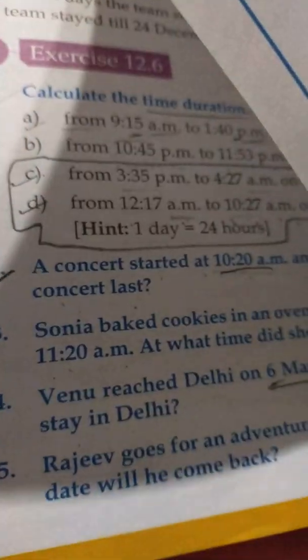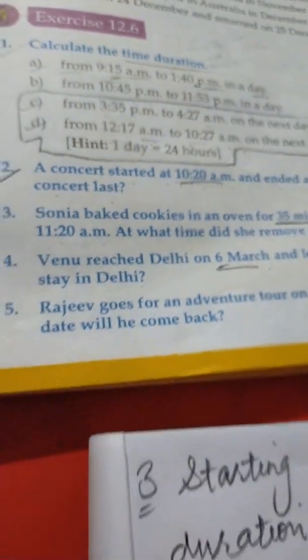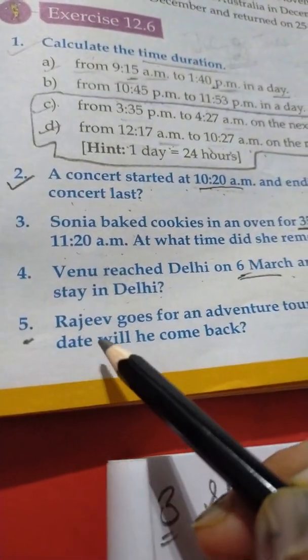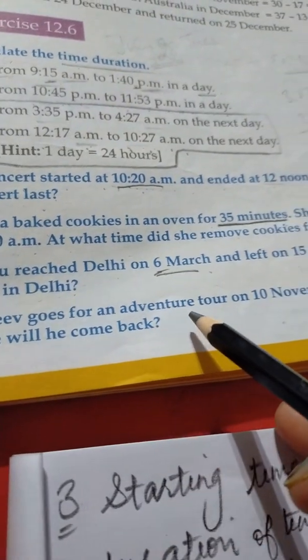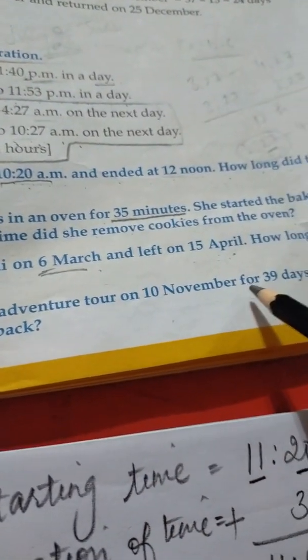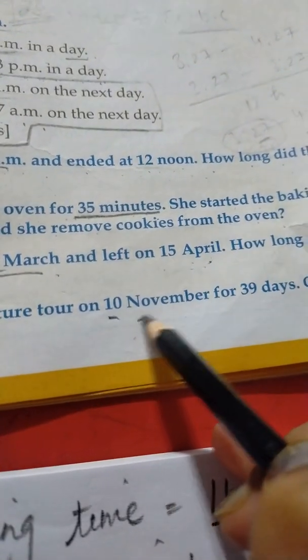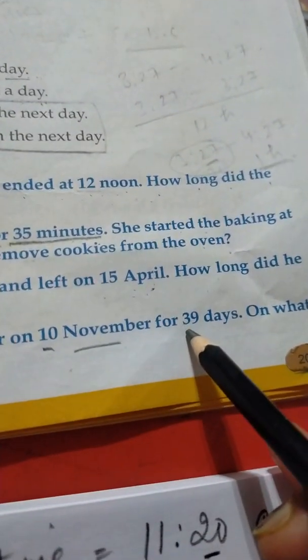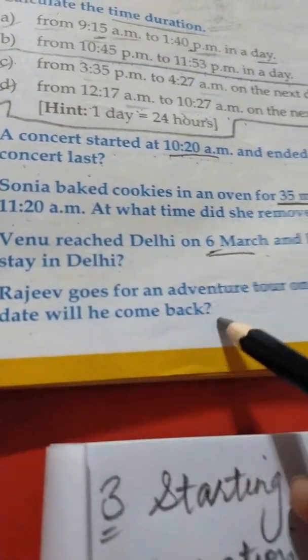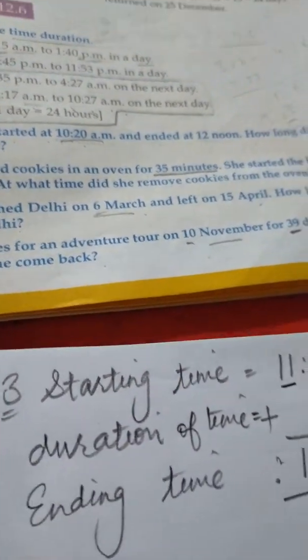Yes, yes students, now see the next sum. What is there in that sum? Sum number 5. Rajiv goes for an adventure tour on 10 November for 39 days. His tour starts on 10 November and duration of the tour is 39 days. On what date will he come back? Yes, okay, now the duration is 39 days.